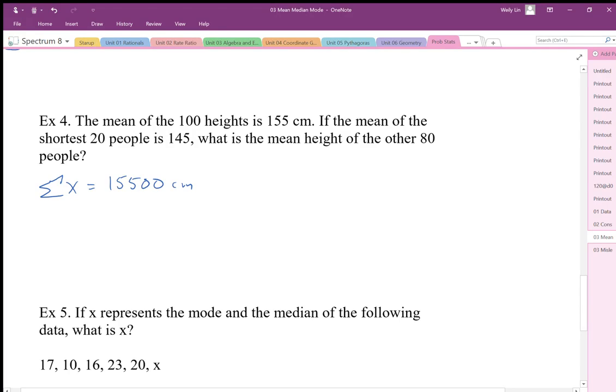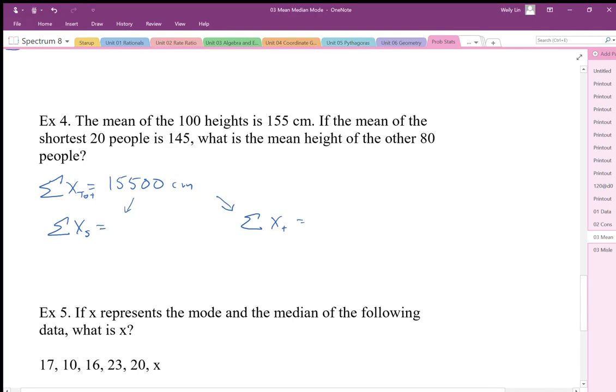So I'm going to call this total, and we can split this height into the short, call that tot for total, and we can have this height for short. Part of it is the shorter group, and part of the sum of heights is from the taller people.